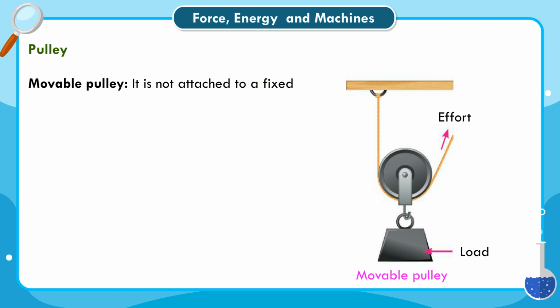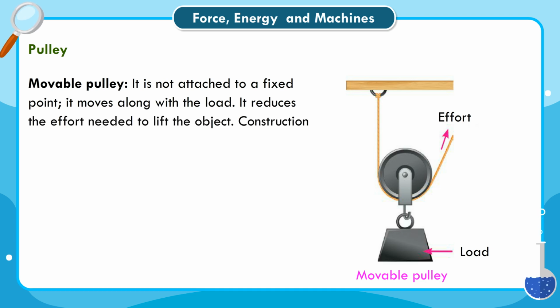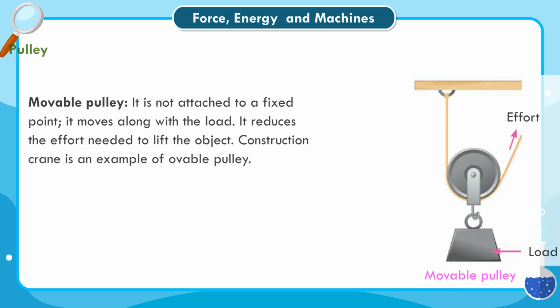Movable pulley. It is not attached to a fixed point. It moves along with the load. It reduces the effort needed to lift the object. Construction crane is an example of movable pulley.